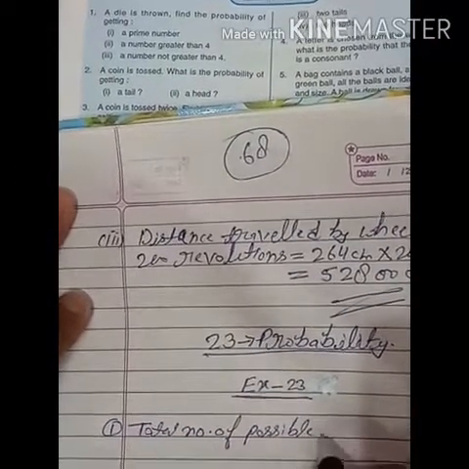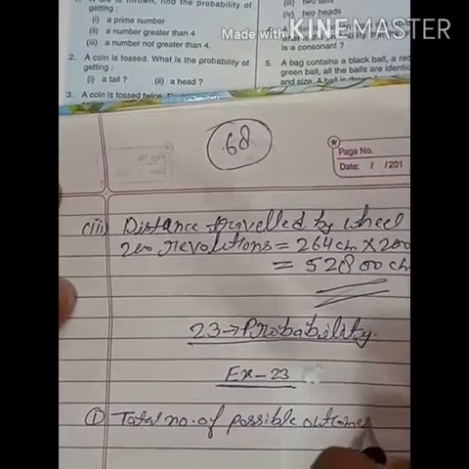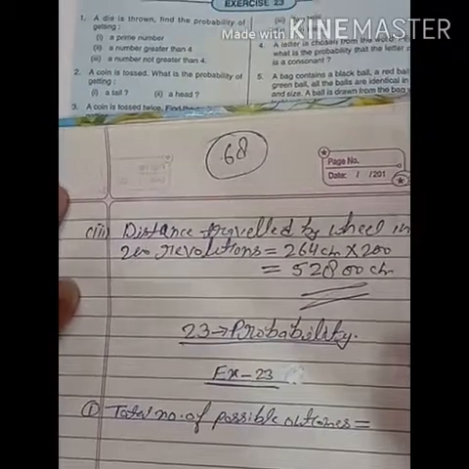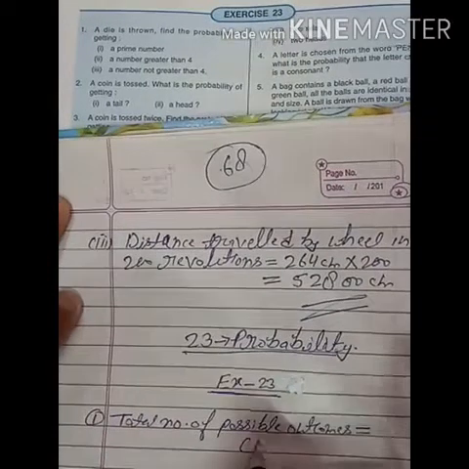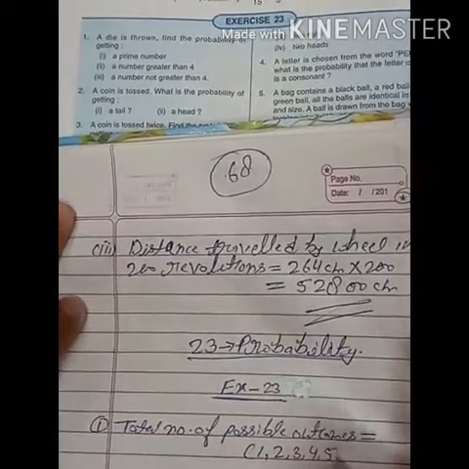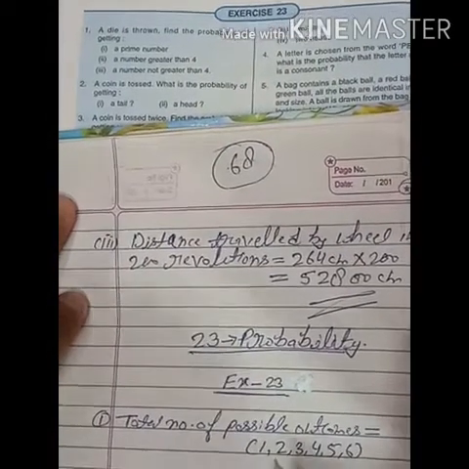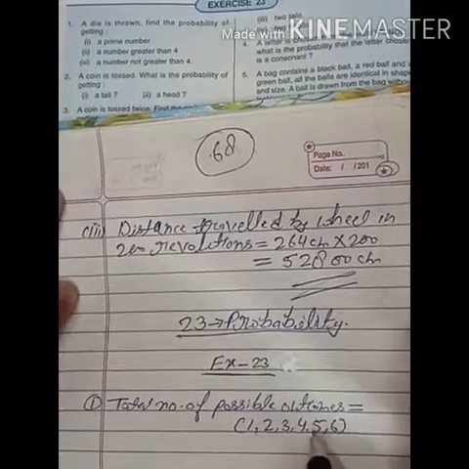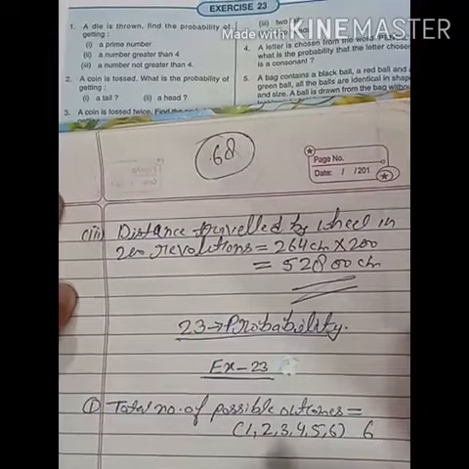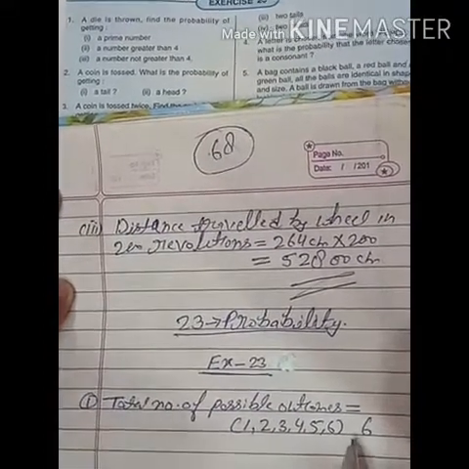When we throw a die, what numbers can come? 1, 2, 3, 4, 5, 6 can come. So the total number of possible outcomes is 6.